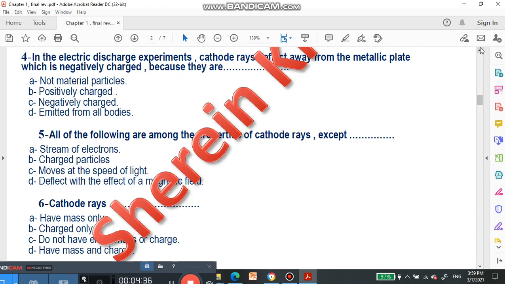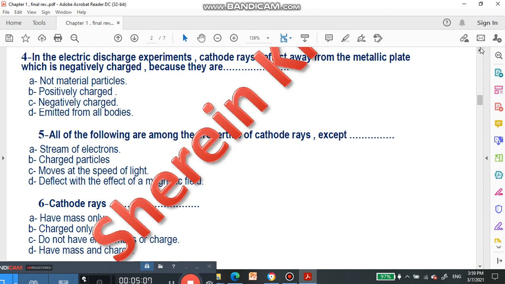In the electric discharge experiment, we are going to discuss the cathode ray experiment. The rays move away from the metallic plate, which is negatively charged. If we put an electric discharge on the cathode ray that has a charge, like charges move away from each other.